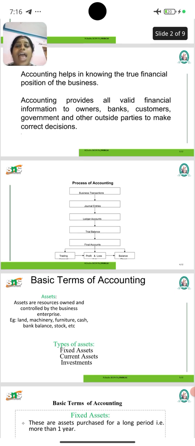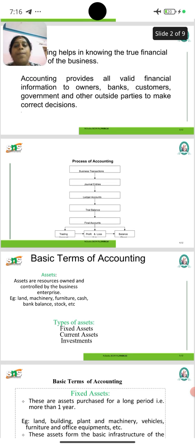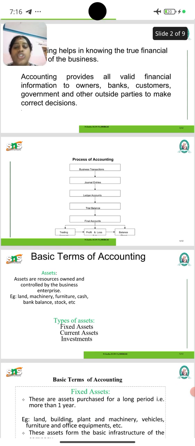Final accounts will have the trading account to analyze the gross profit or gross loss. After that, the profit and loss account will be prepared to know the net profit or net loss of the business. After that, the balance sheet. This is the basic accounting process that each company has to follow.